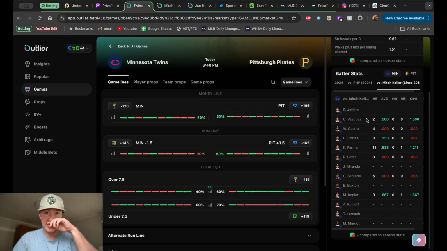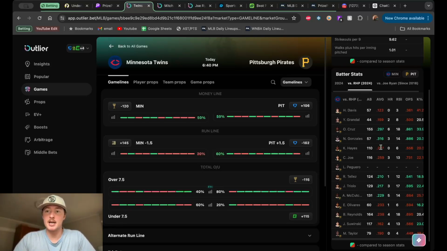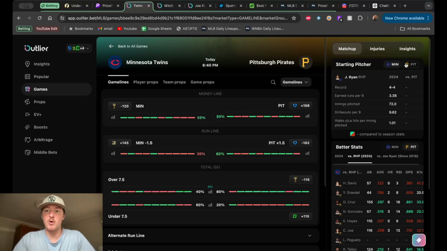But sometimes a guy's been up to bat 10 times against a certain pitcher and he's batting 700 against him. Maybe that's someone you want to look at. And then same thing for Pittsburgh. If Joe Ryan was a lefty, this should show stats against lefties. It's all color coded. So now that you know everything that's going on, we can quickly go through these games and kind of talk about it. And we're going to start with Joe Ryan versus Mitch Keller.